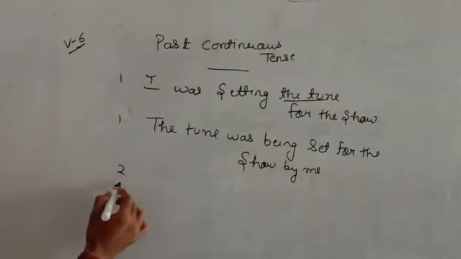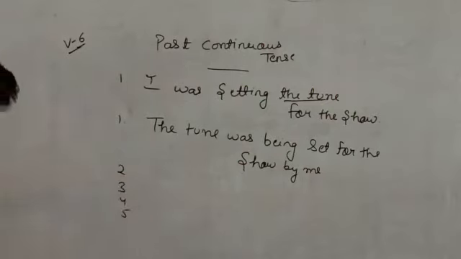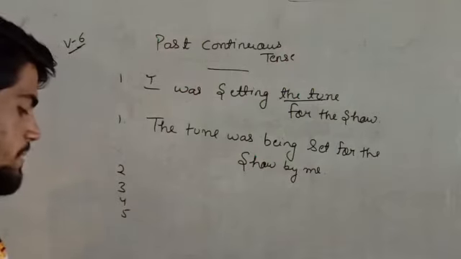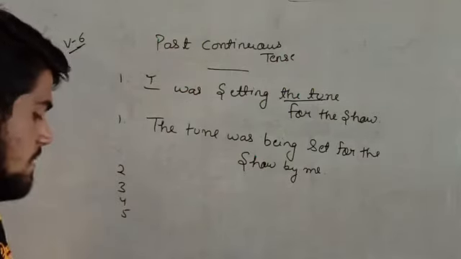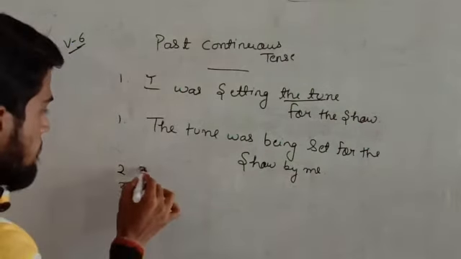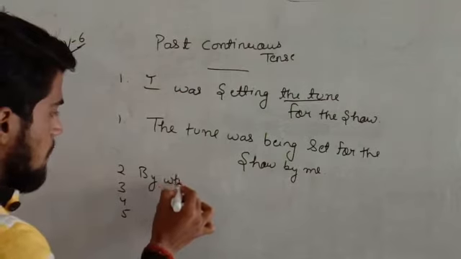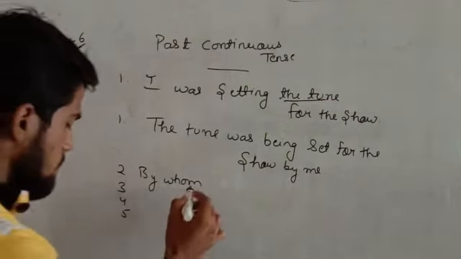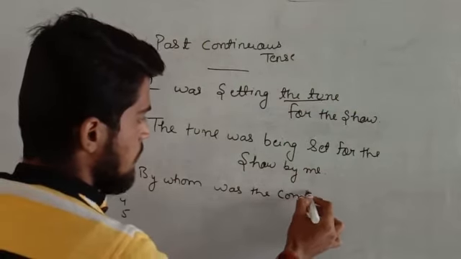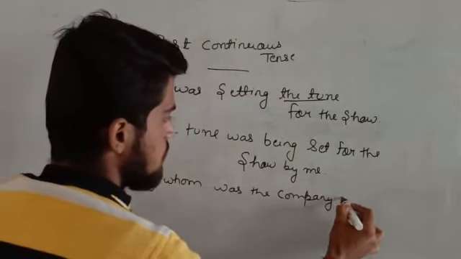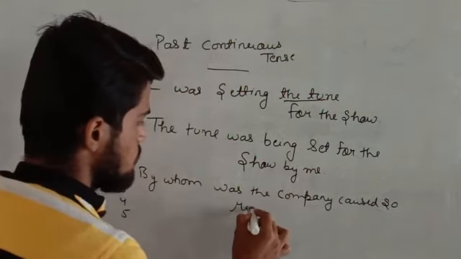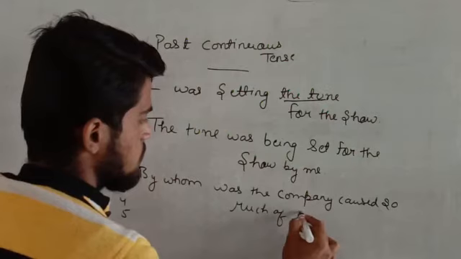As we can see, 2, 3, 4 and 5 we will do. You can also see on the screen. Who was causing so much loss to the company? By whom was the company caused so much of loss?